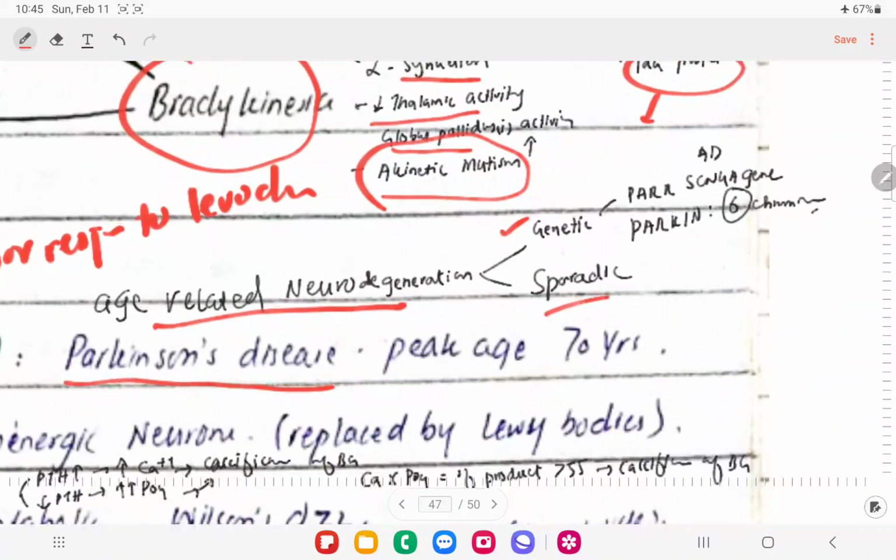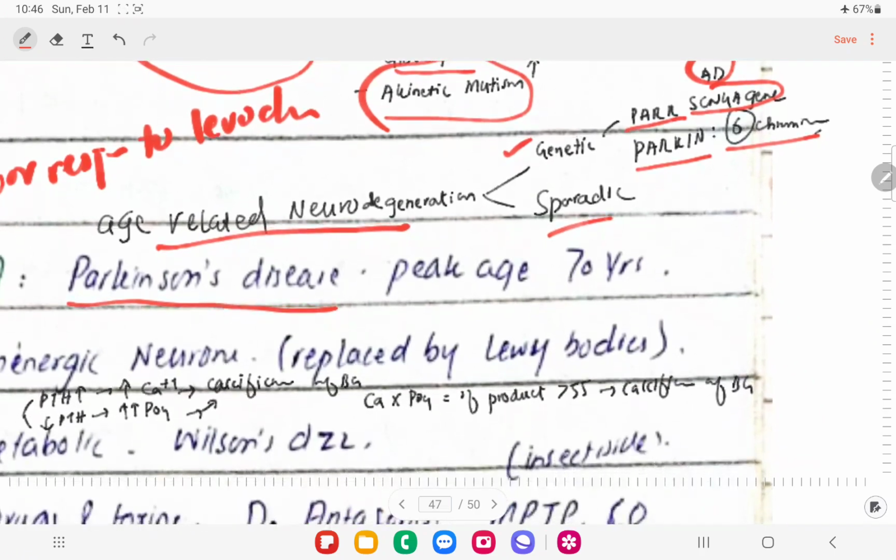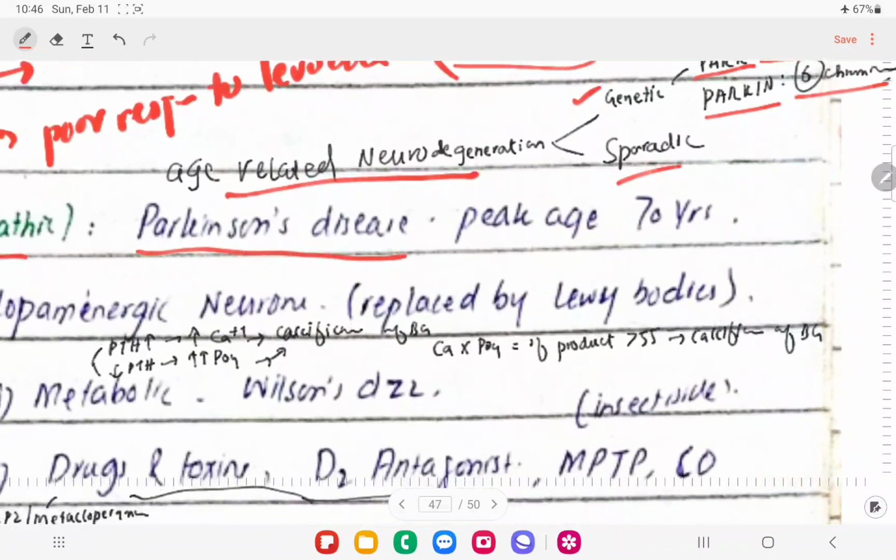So we'll have the PARK1 gene, right? PARK gene, that is SNCA. This is basically an autosomal dominant condition, and the PARK gene is present on chromosome number 6, which is going to cause degeneration of the basal ganglia, right? And we have the sporadic cause, right?